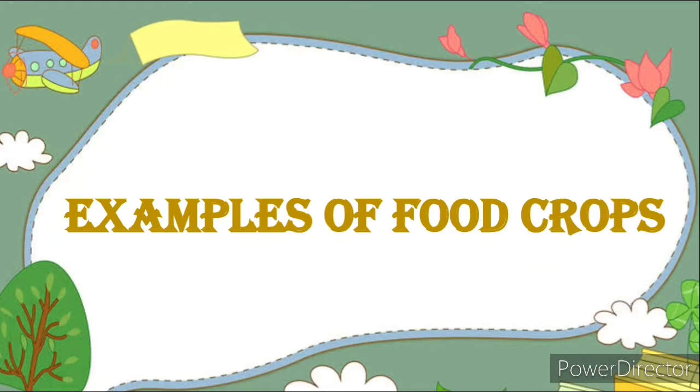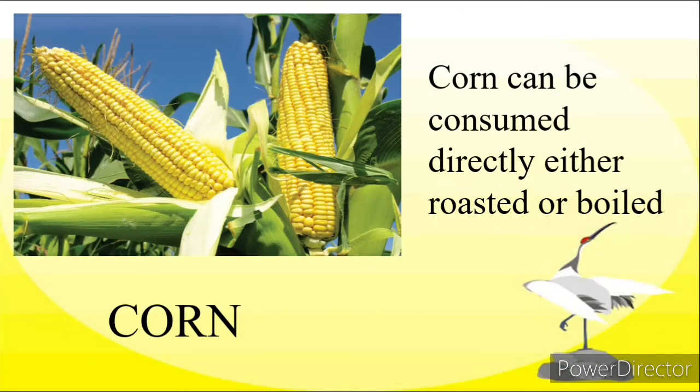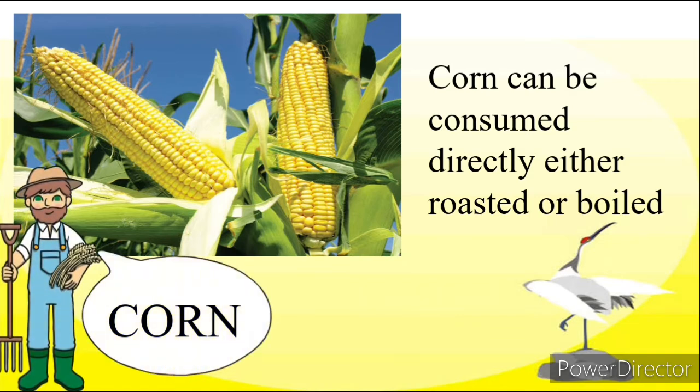Now, in Nigeria, there are different types of food crops. There are several examples of food crops in Nigeria. Now, let's look at some of them. Corn. Corn is a food crop in Nigeria. Corn can be consumed directly, and it can be used for making corn pudding. It can be consumed either as roasted corn or boiled corn.